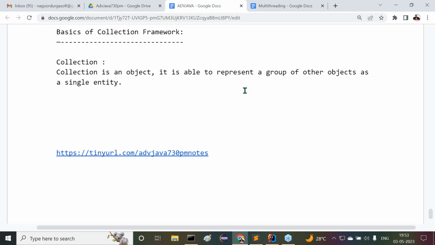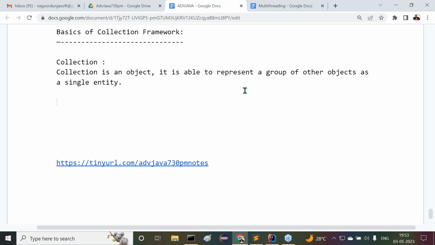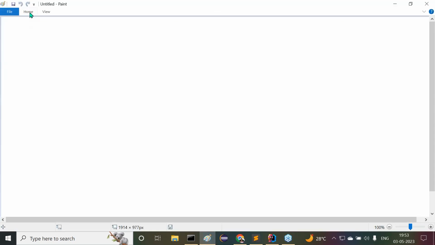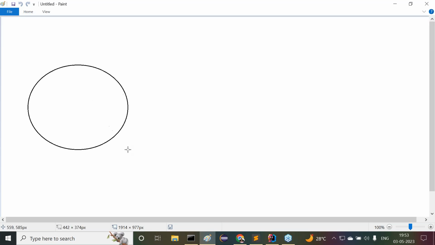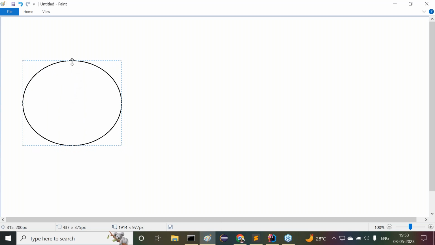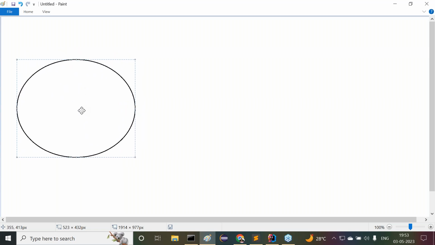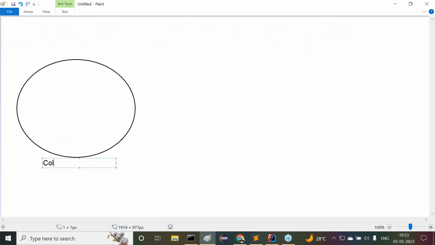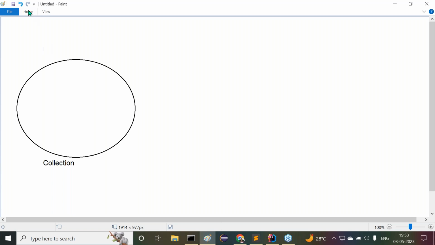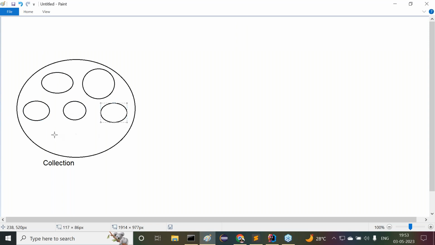That's the point I'm telling you now. If you want to understand this collection object, in general, what people are thinking about collections is: collection is an object that is able to represent a group of other objects, meaning one object here, another object here, another one, like this.